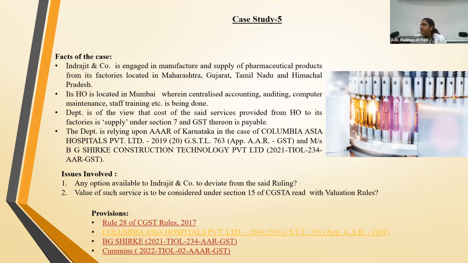I'm not providing anything. But in this particular case, since we are talking about supply concept under GST, whatever I'm doing which is benefiting all my branches is actually a supply. So they have treated this transaction as a supply. That is why ISD will not help me here. It is cross charge, it is a supply and it has to be included. So this concept, according to me, is newly brought in this ruling. And obviously, as I was mentioning, in GST there is the supply concept. So they have treated it as a supply.